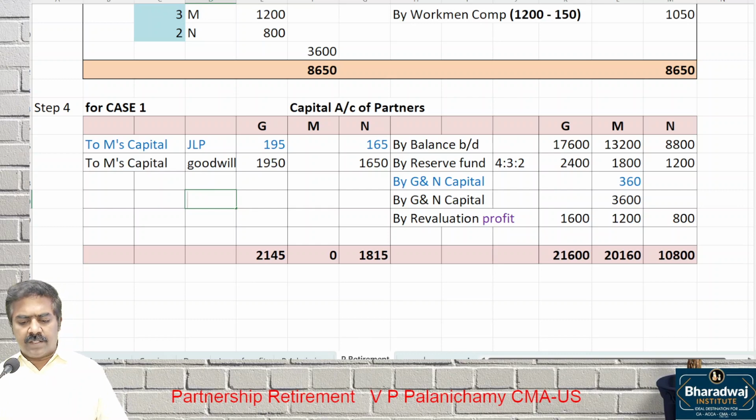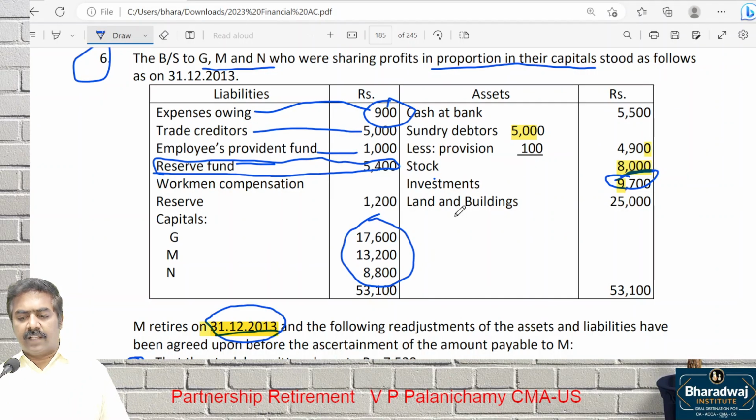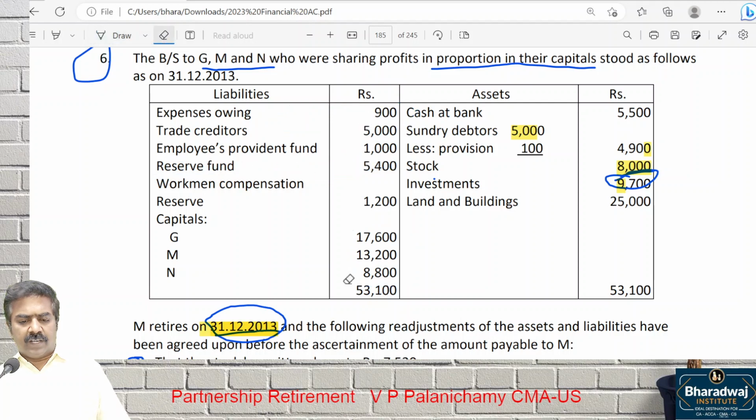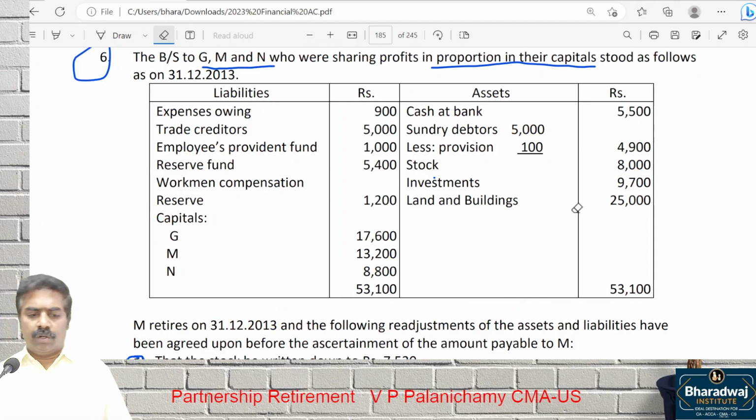Any loss to be adjusted? Please check. Look at the asset side for losses, like profit and loss account, advertisement suspense account and so on. Do you find any losses in the asset side? No losses in the asset side.